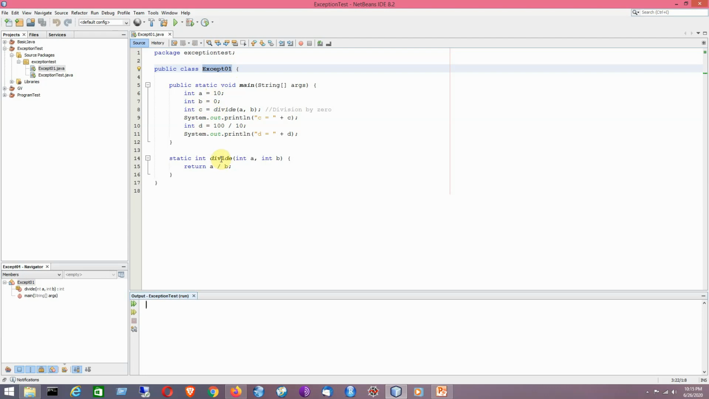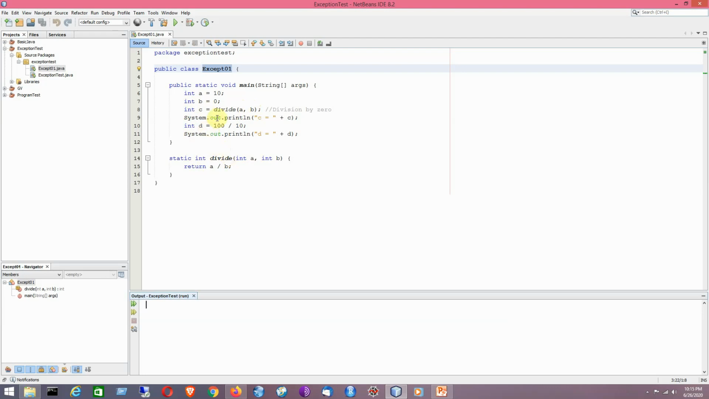The method has two arguments a and b, so b is dividing the number denoted by a, and the result of this operation will be stored in the variable named c. So this is the method that I'll be using here to perform the division operation.